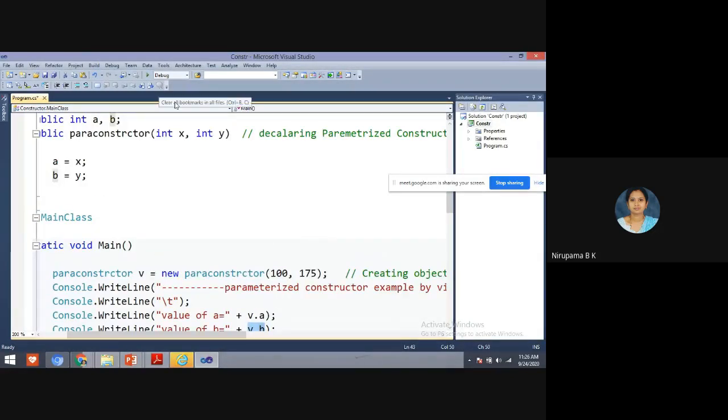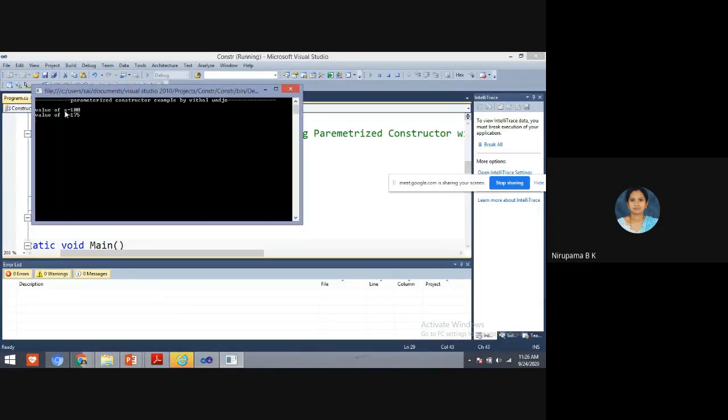The 100 and 175 will be passed to this parameterized constructor, and after this the values will be assigned to a and b, and that a and b value will be displayed. Yes, a value is 100 and b value is 175. Yes, students, zoom your screen and you can see the output of this parameterized constructor program.